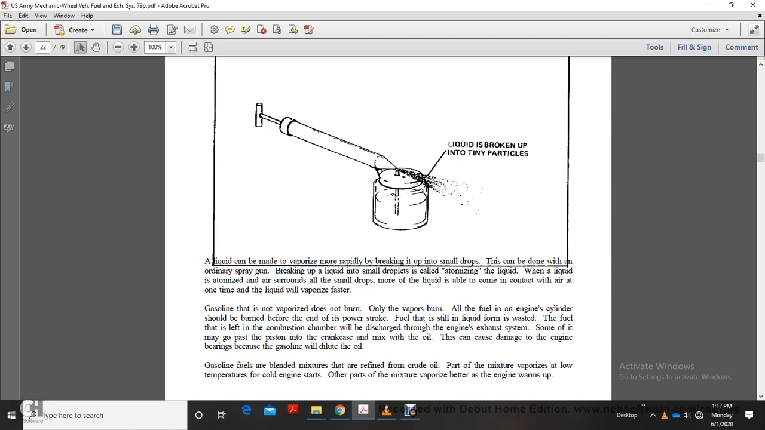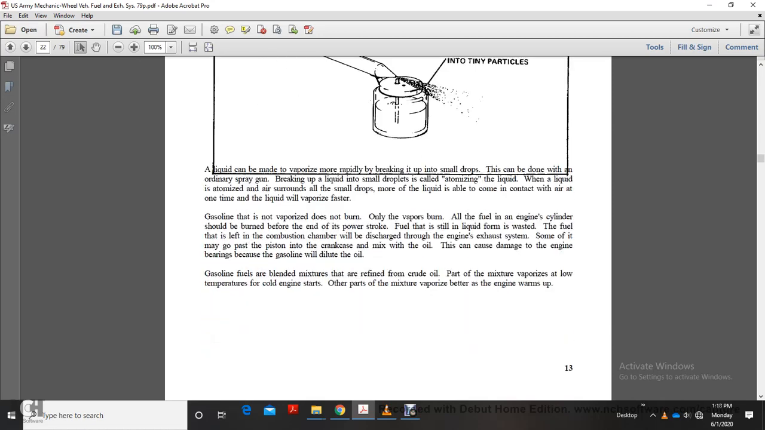All fuel in the engine cylinders should be burned before the end of the power stroke. Fuel that is still liquid is wasted. Fuel left in the combustion chamber will be discharged to the engine exhaust system. Some of it may go past the piston into the crankcase and mix with the oil. This can cause damage to the engine bearings, because gasoline will dilute the oil.